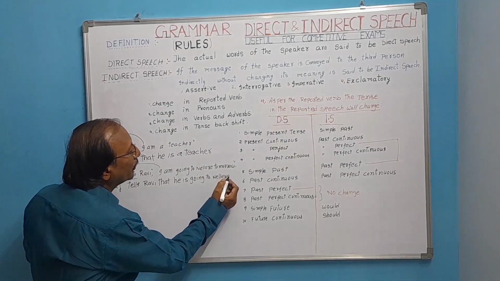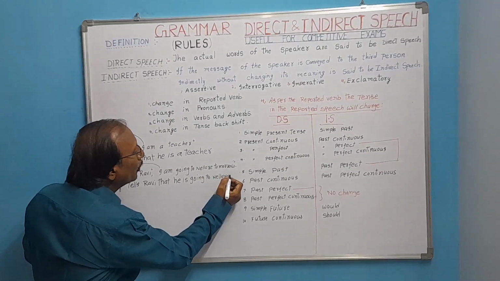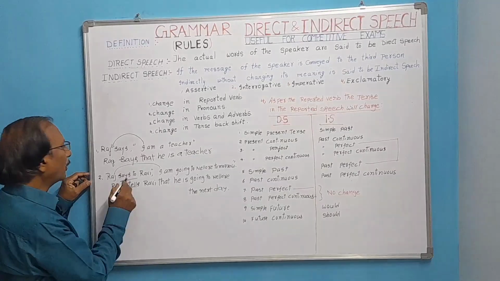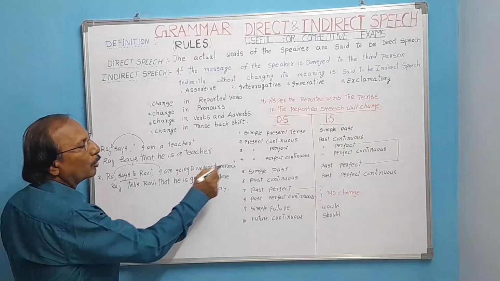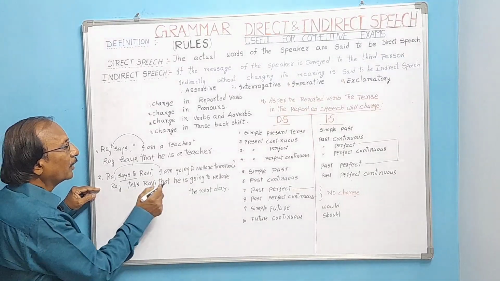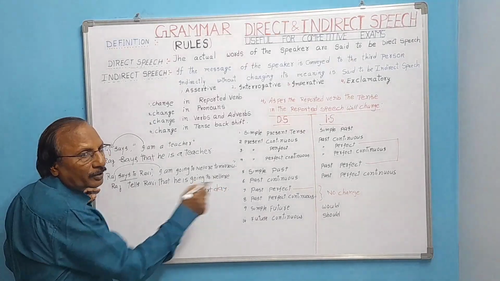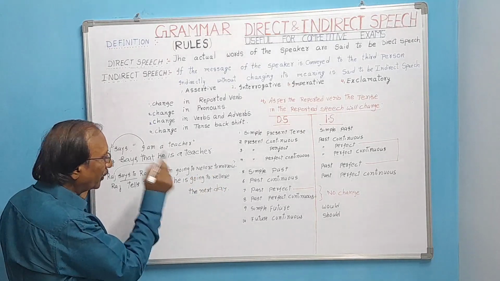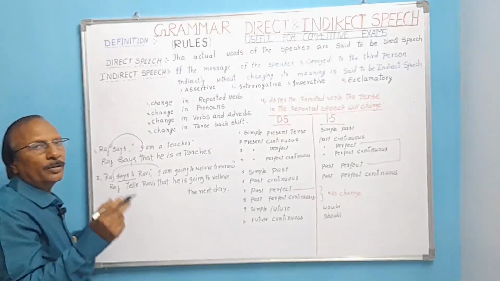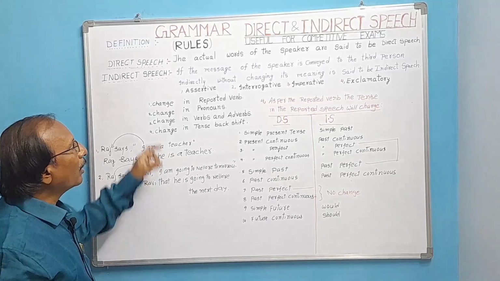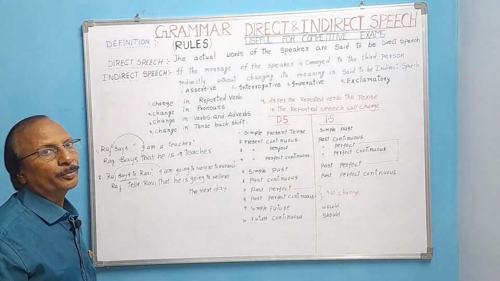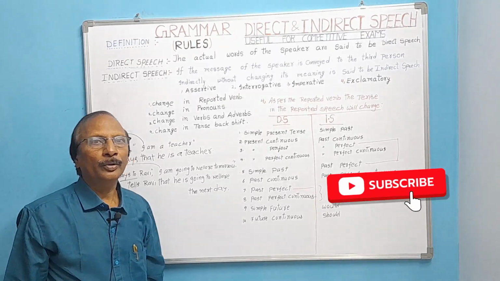Tomorrow will be changed, as per our change of adverbs, into the next day or the following day. Here Raj says to Ravi, I am going to Nellore tomorrow. He changed into indirect speech as Raj tells Ravi that he is going to Nellore the next day. Tomorrow is changed into the next day, and then says to is changed into tells. Keeping in view all the rules, we have to change sentences from direct speech to indirect speech. I hope you have understood. Thank you all.